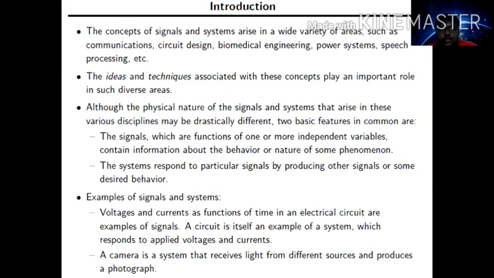Let us see another example, a camera. A camera is a system. It receives light from different sources and then produces a photograph. Our output will be a photograph, a picture. The input is the light received from different sources. So what is the system here? The camera. This is an example of signals and system. I hope you now understand what a signal is and what a system is, and how signals and systems play a role in our day-to-day life.